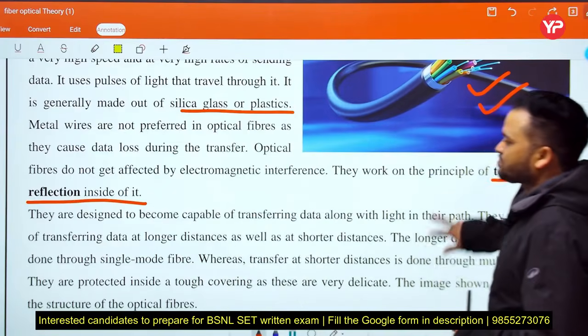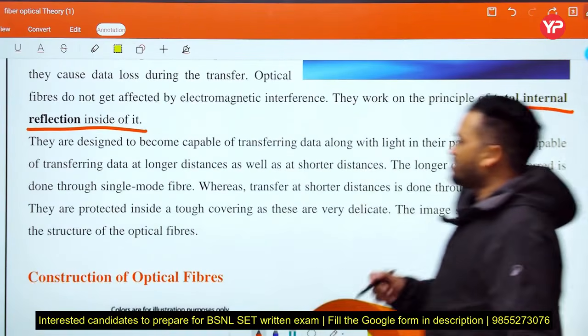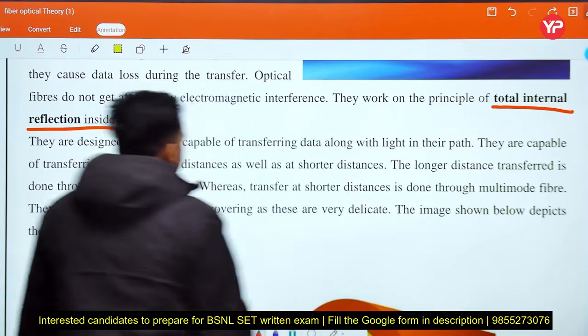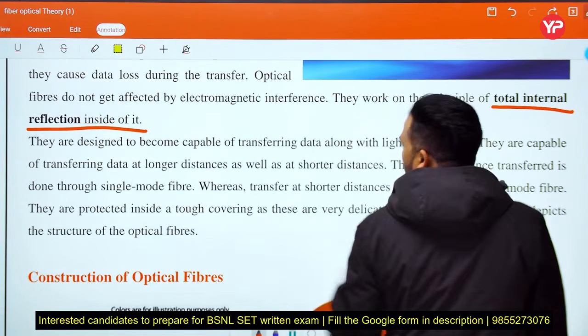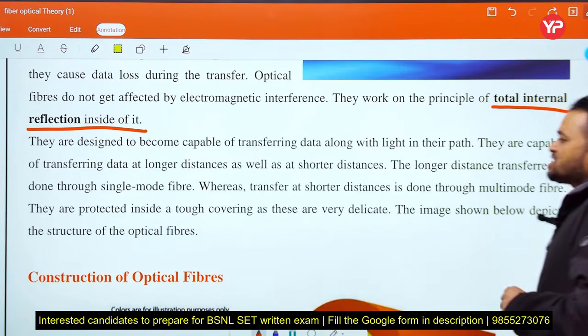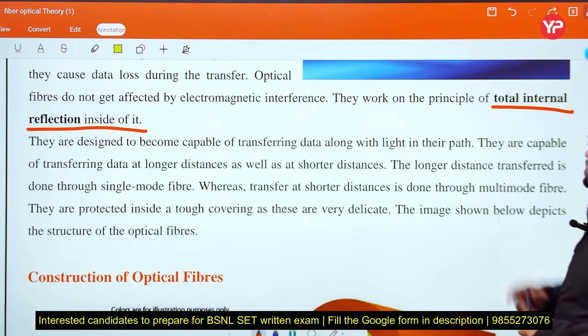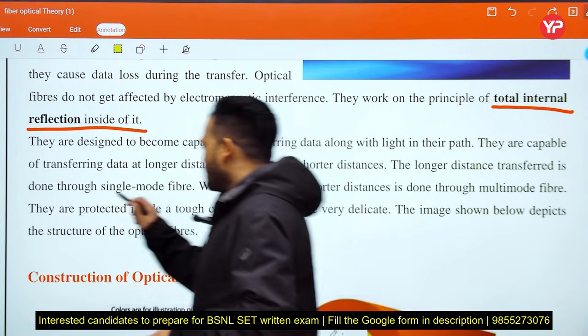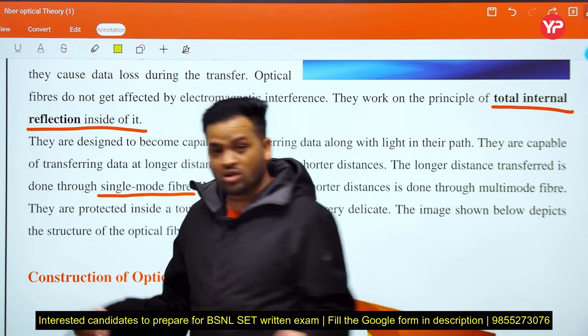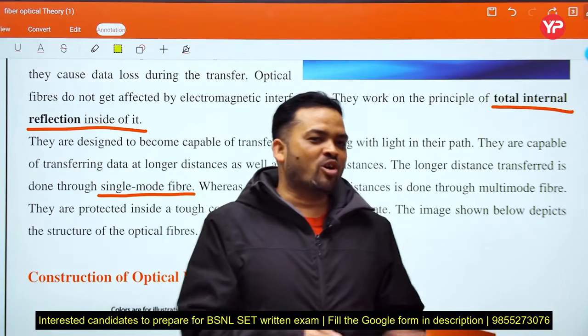Next, they are designed to be capable of transferring data along with light in their path. They are capable of transferring data over longer distances as well as shorter distances. The longer distance transfer is done through single mode fiber. This is very, very important. What is the meaning of single mode? What is multi-mode fiber?